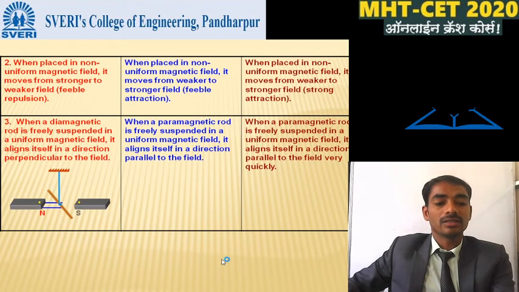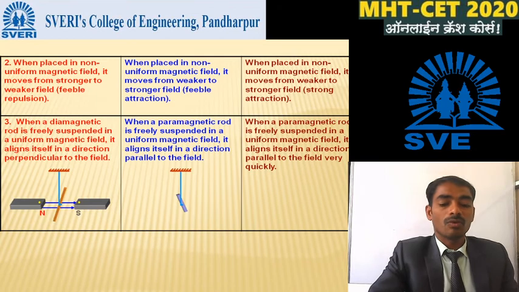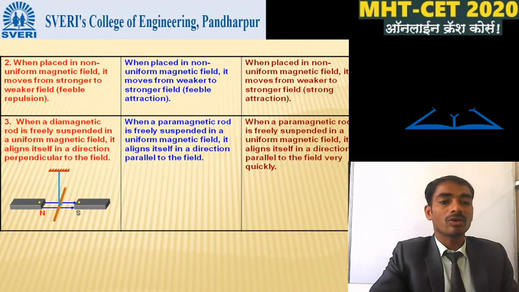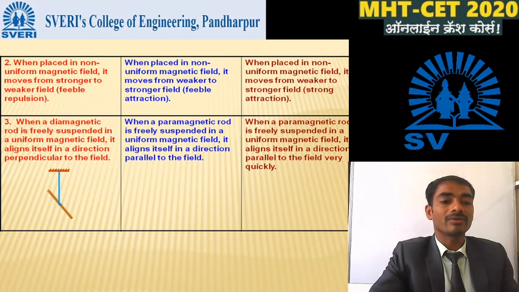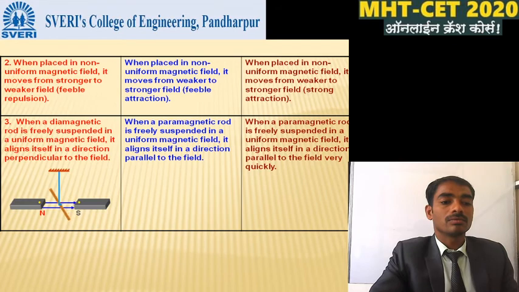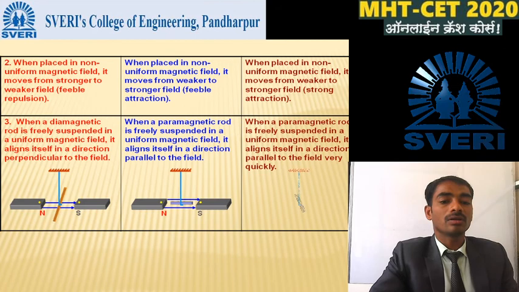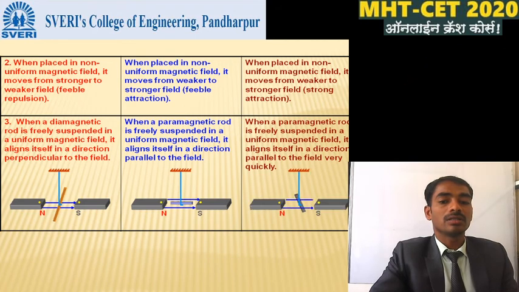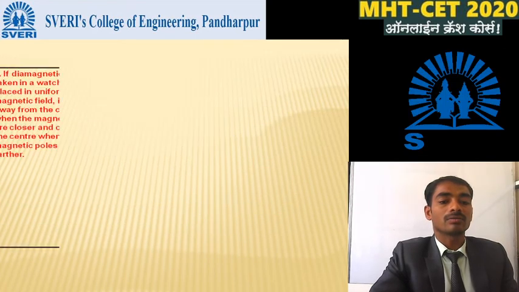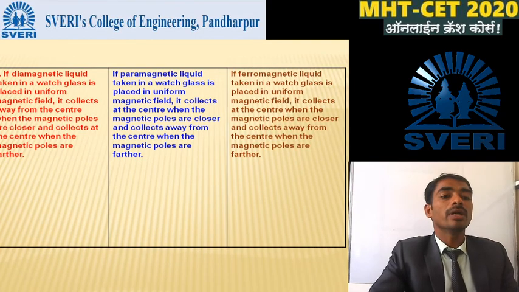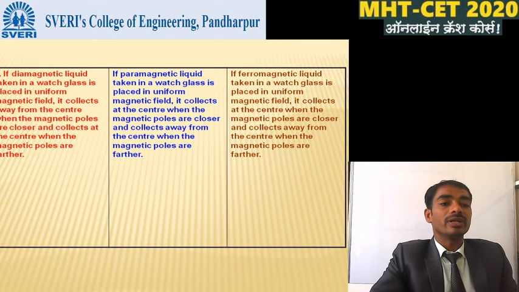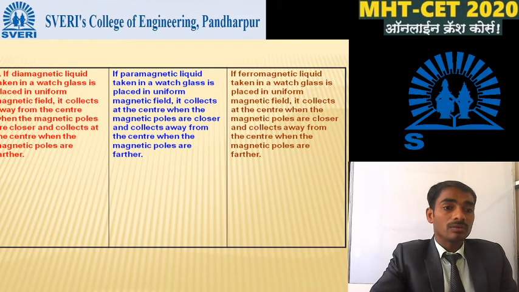So see in the picture how the freely suspended diamagnetic rod behaves in a uniform magnetic field. See the paramagnetic material rod, see the ferromagnetic material.